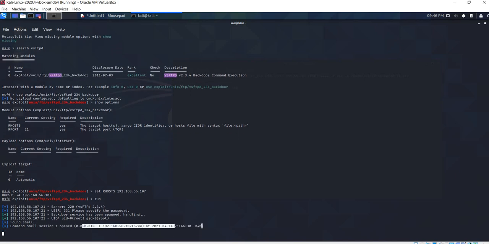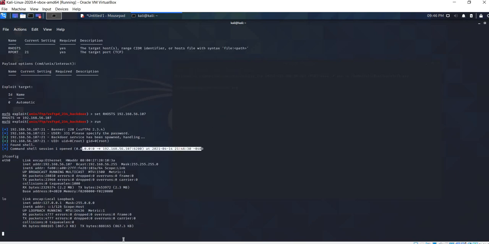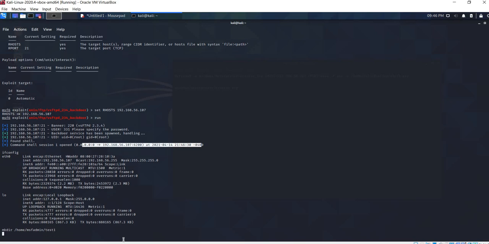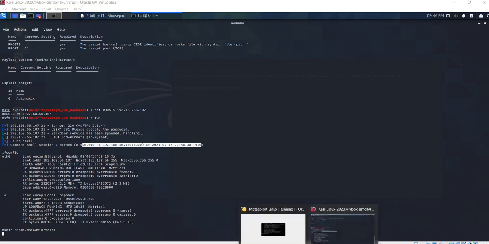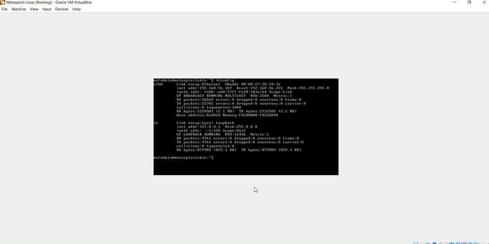So in this command log, we can verify that a successful session has been created. I can verify the IP once again to see if it's correctly connected to the Metasploitable Linux itself. Now I can create a directory. I'm creating a test1 directory remotely from the Kali Linux itself on the Metasploitable Linux. I can verify in the Metasploitable Linux by giving ls. So here you can see test1 is created.